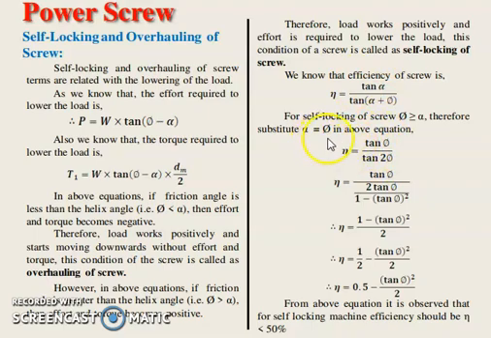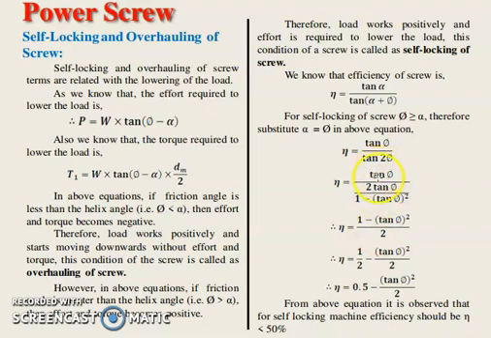After putting alpha equal to phi, we get efficiency equal to tan of phi upon tan of 2 phi. Tan of 2 phi means 2 tan phi upon 1 minus tan square phi. This is the formula from trigonometry. Putting this formula for tan of 2 phi, we get tan of phi upon 2 tan of phi.